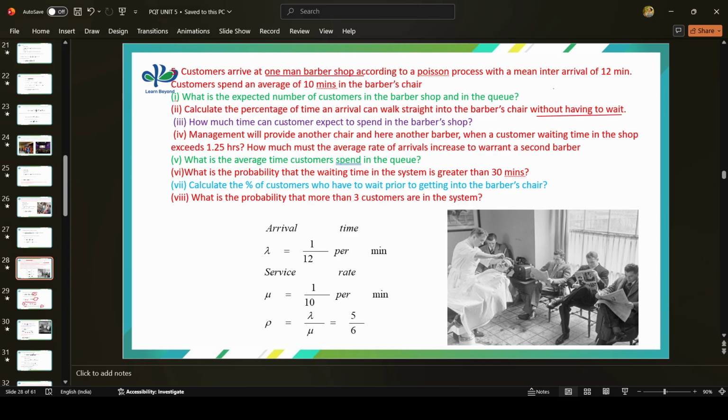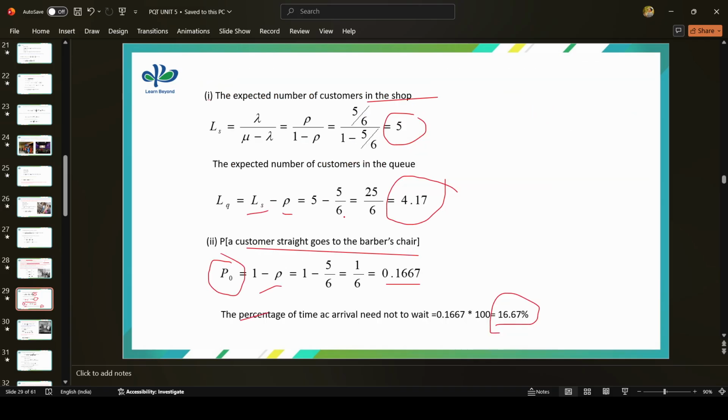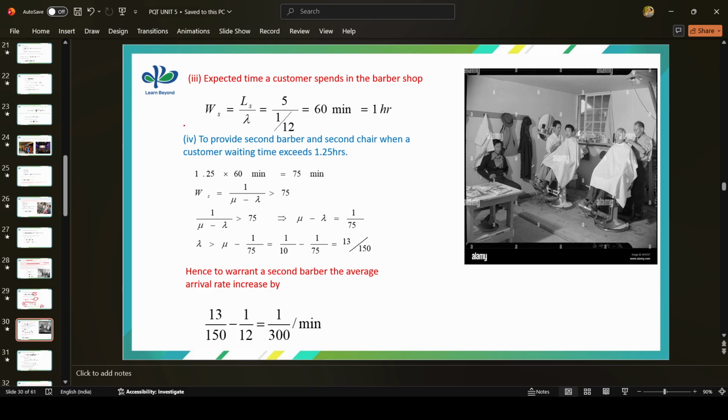Next question: how much time can a customer expect to spend in the barber shop? They are not telling how much time to take the service. They are asking how much time the customer is expected to spend in the barber shop. So it is WS, and WS is nothing but LS divided by lambda. Expected time a customer spends in the shop, he may be waiting or in service. So on average it will take 1 hour in the barber shop.